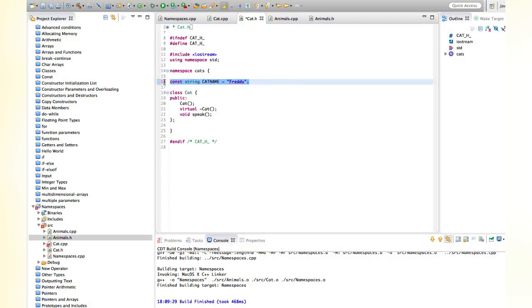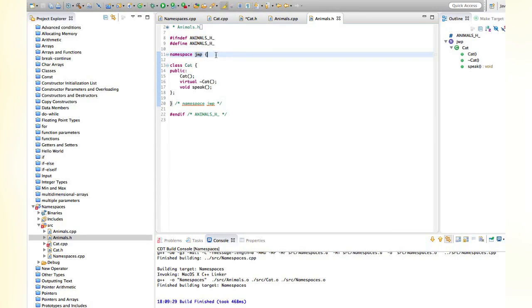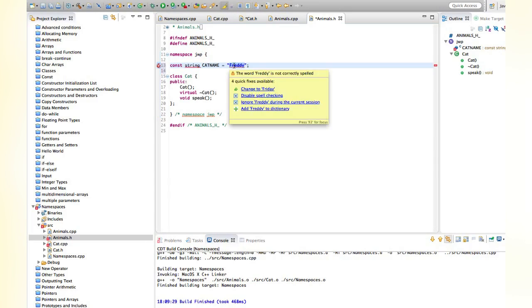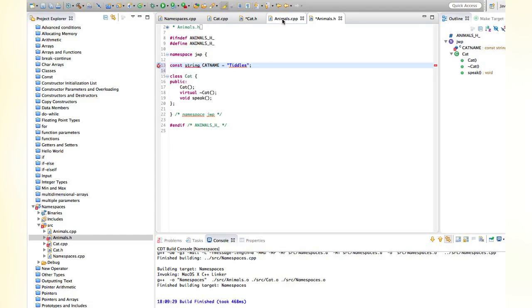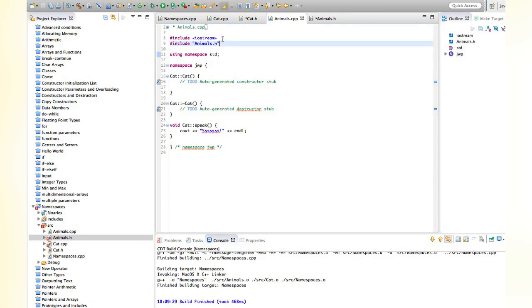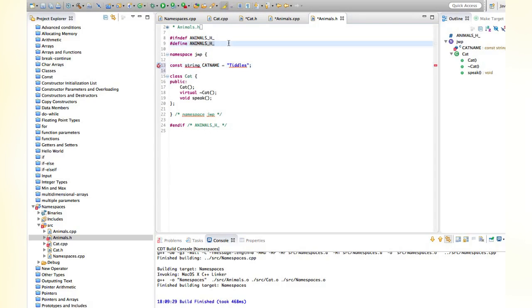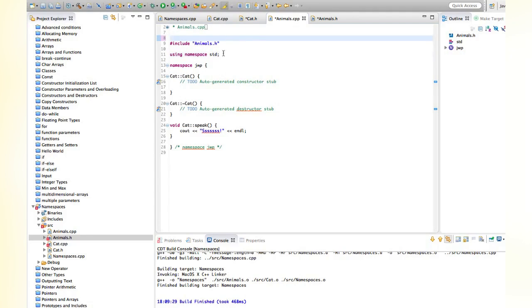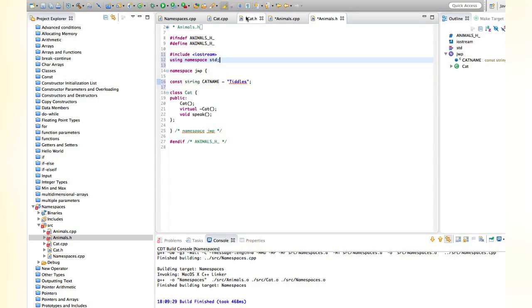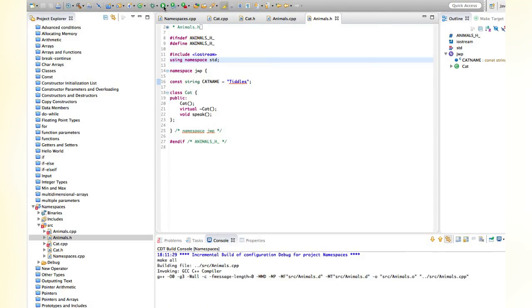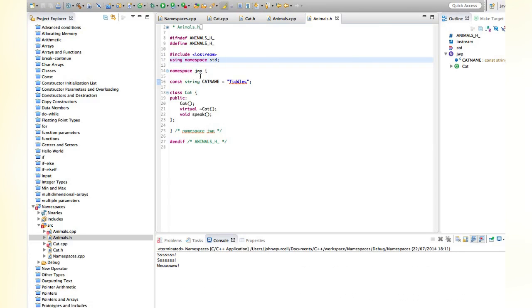I'm also going to declare another constant. Let's give it the same name, just because we can. In animals.h, let's put a constant in here as well. And let's call this tiddles. And again, I'll take the iostream from animals.cpp, put it in animals.h, and we need the using namespace std as well. So I think that all looks good. Let's save everything and try to run it. So it builds, we're fine.